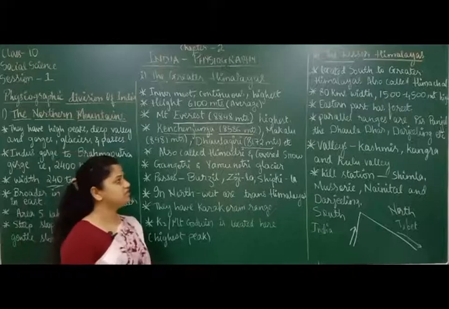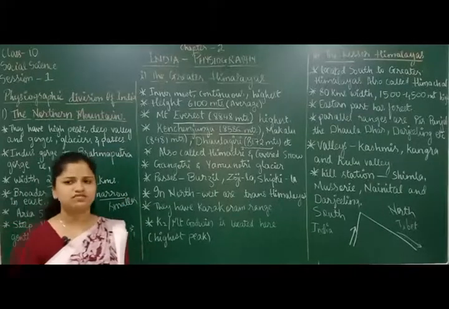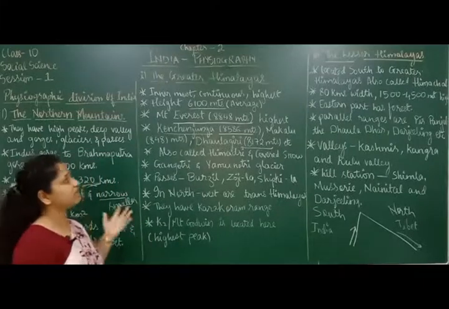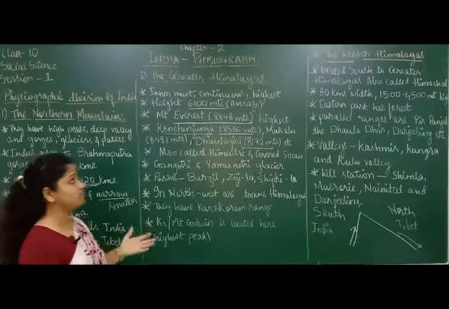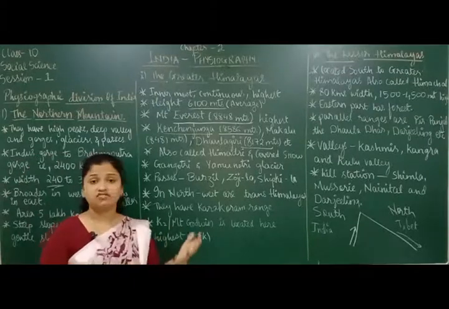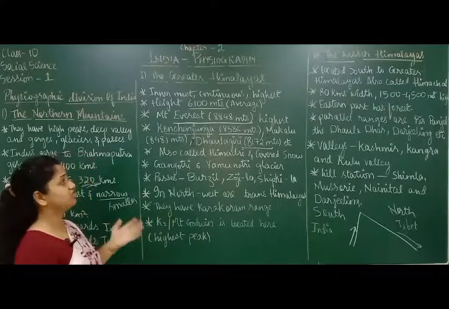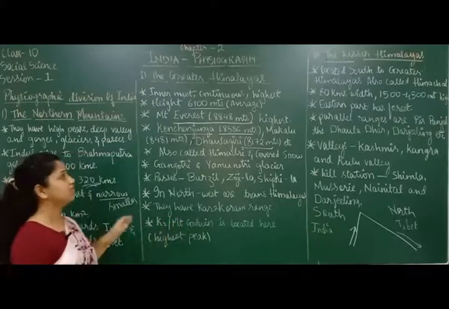So there are many more, only a few I have written here in the textbook. Few are given, but there are many more mountain ranges in the Greater Himalayas. Out of all these, Mount Everest, which is 8,848 meters, is the highest mountain.